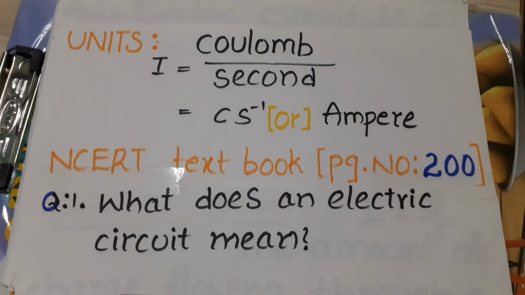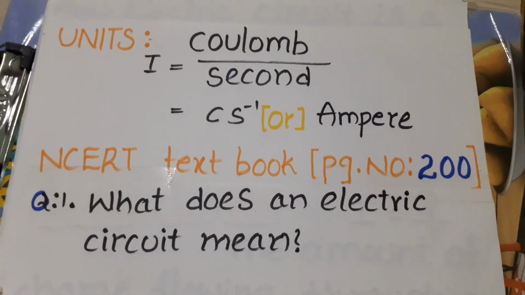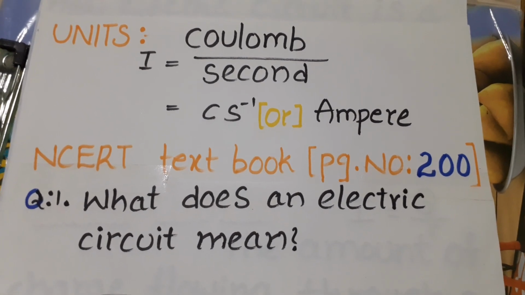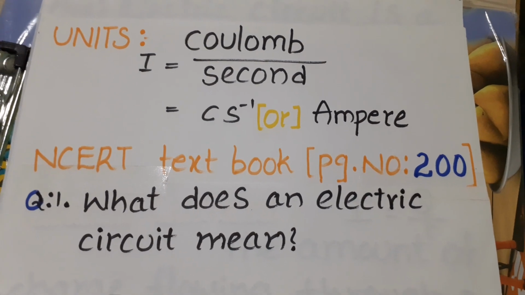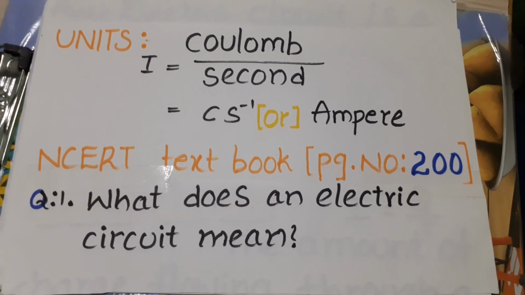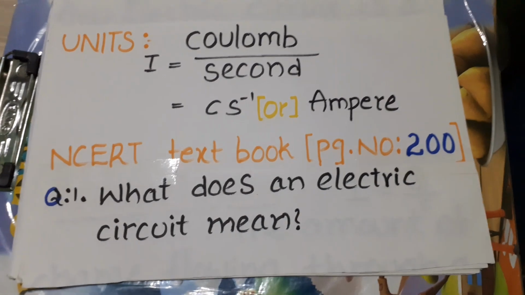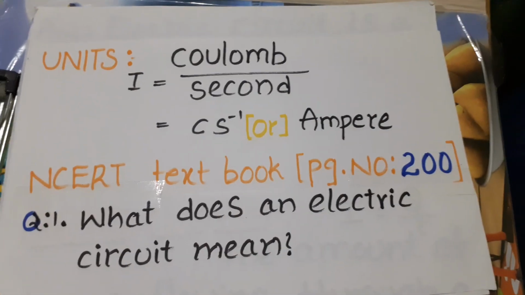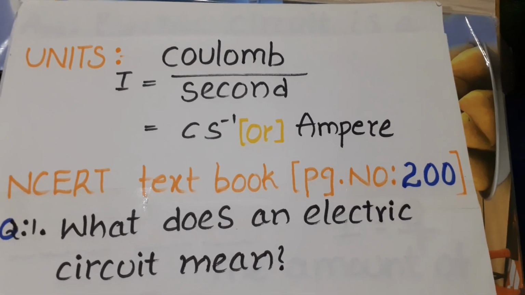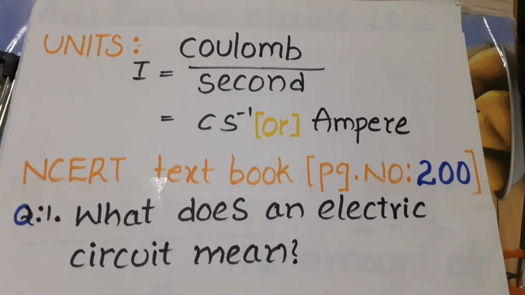What is the unit of current? The SI unit of current is ampere. 1 ampere equals 1 coulomb of charge passing through a conductor in 1 second. So that is the current.